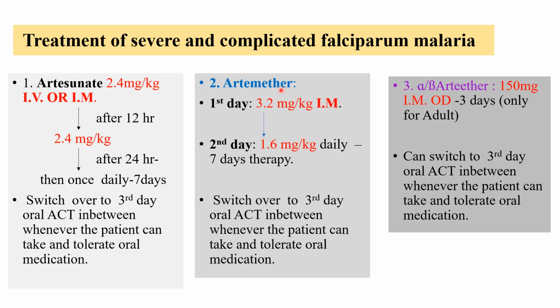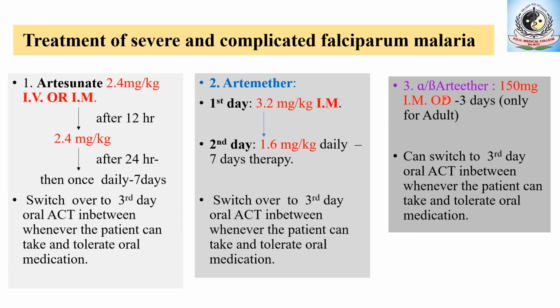The next is artemether. Artemether is a drug that is given parenterally only by the intramuscular route. For easy recall, AM for artemether, IM for intramuscular. It can be given only intramuscularly. On the first day, 3.2 milligram per kilogram. Then the dose is reduced to 1.6 milligram per kilogram. The total duration of artemether therapy is 7 days. After the first 2 days, on the third day, if the patient accepts and tolerates oral medication, then shift to oral artemisinin combination therapy. So this is about artemether.